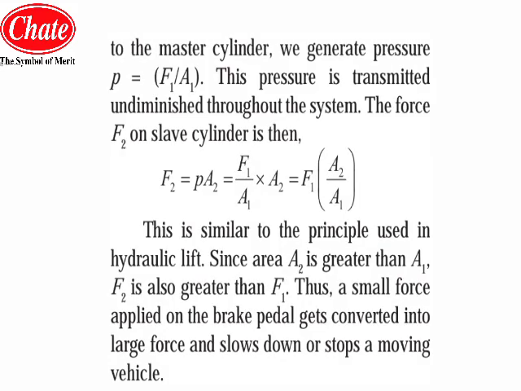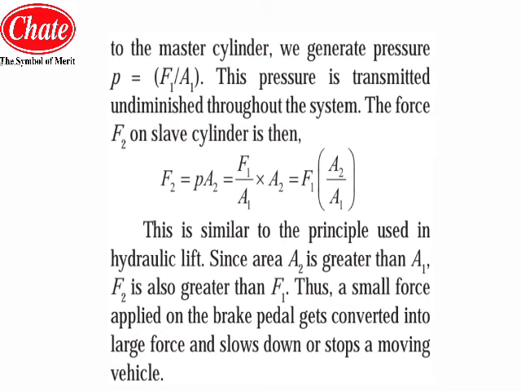Now students, one more time we will see that the pressure generated during this hydraulic brake system will be P is equal to F1 by A1. This pressure is transmitted undiminished throughout the system. The force F2 at the slave cylinder, the outward force, will be P into A2, which is equal to F1 by A1 into A2. So the final force will be F1 into bracket A2 by A1.